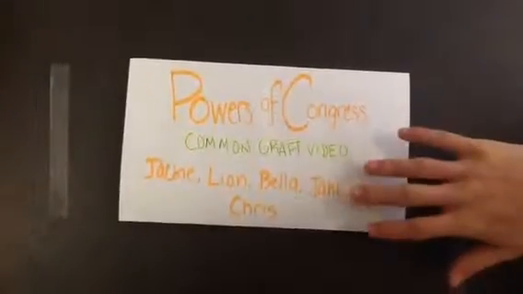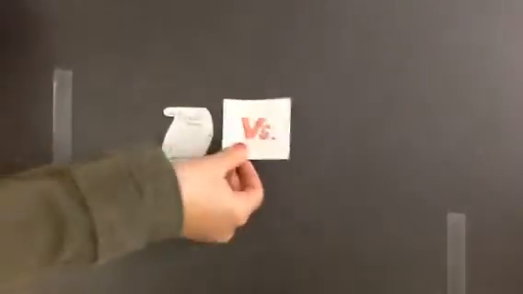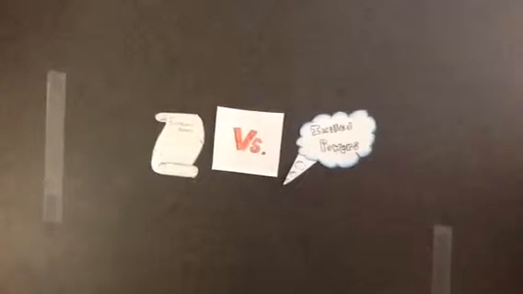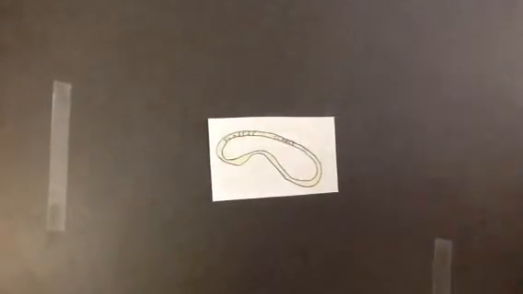The Congress of the United States has many powers. There are two types of powers, express and implied powers. Express powers, also known as enumerated powers, are powers that are explicitly written in the Constitution. Implied powers are powers that can be reasonably deduced from the express powers. The source of all implied powers is the Elastic Clause of the Constitution.